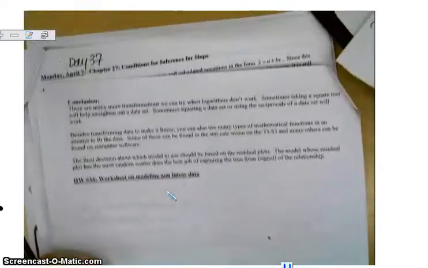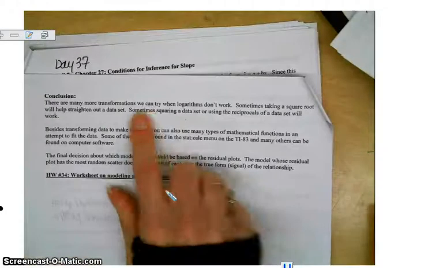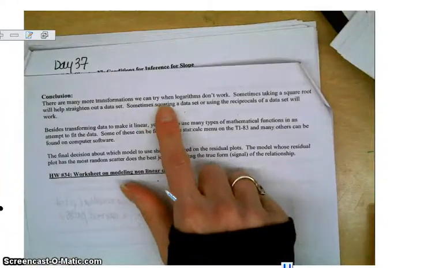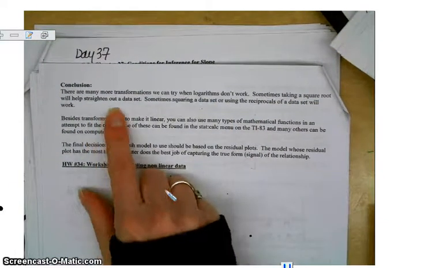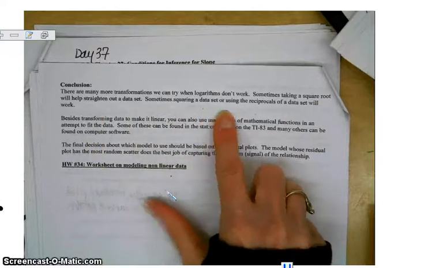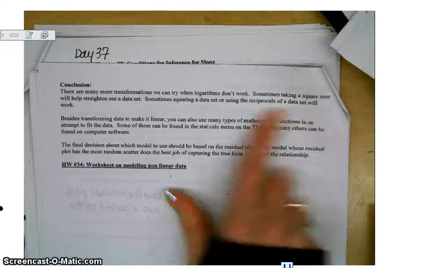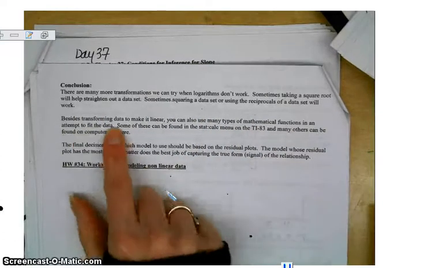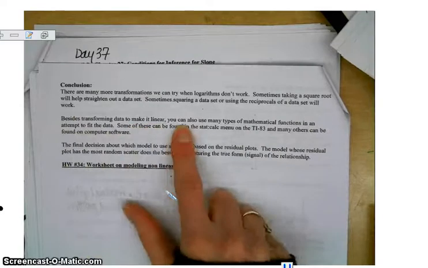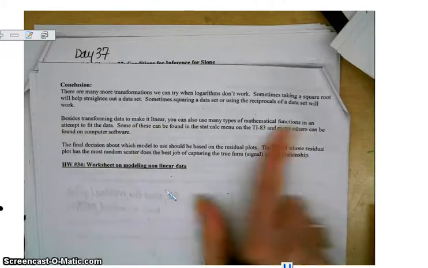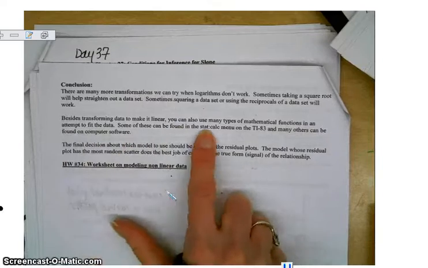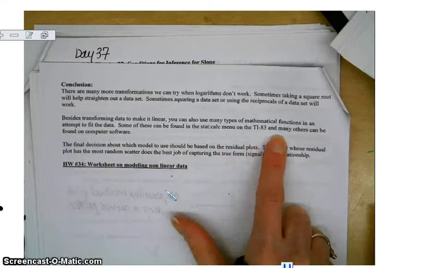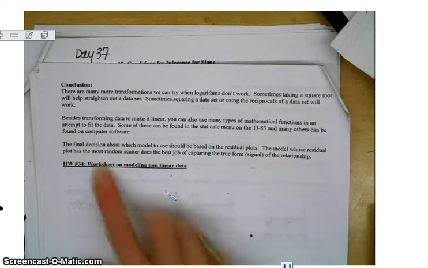We've got a little conclusion here. So there are many more transformations we can try when logarithms don't work. Sometimes taking a square root will help straighten out data. Sometimes squaring a data set or using the reciprocals of a data set will work. Besides transforming data to make it linear, you can also use many types of mathematical functions in an attempt to best fit the data. Some of these can be found in the Stat Calc menu on the TI-83, and many others can be found on computer software.